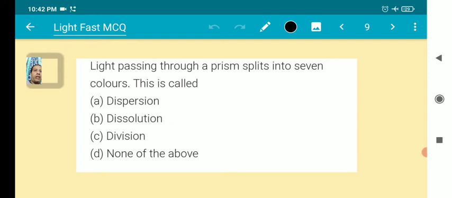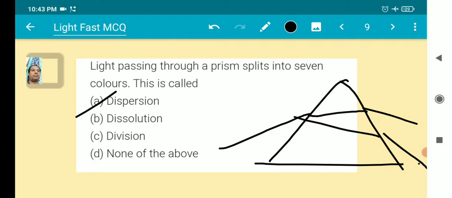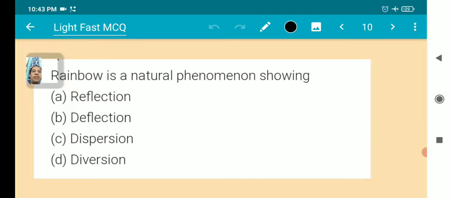Light passing through a prism splits into seven colors. This is called dispersion of light. A rainbow is a natural phenomenon showing dispersion.